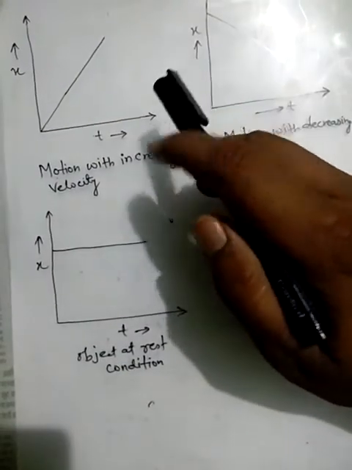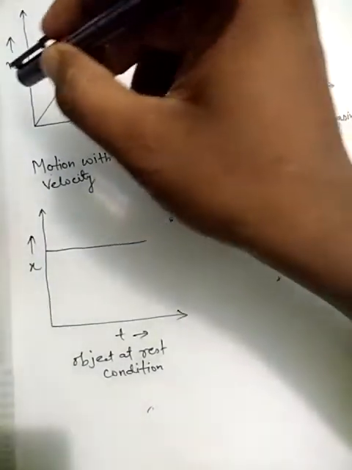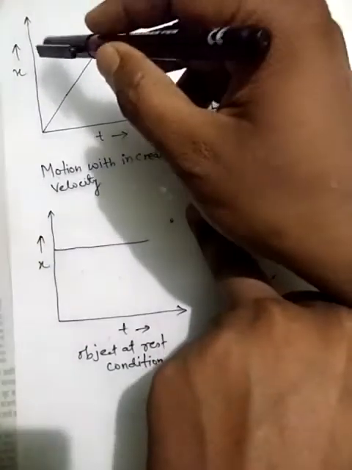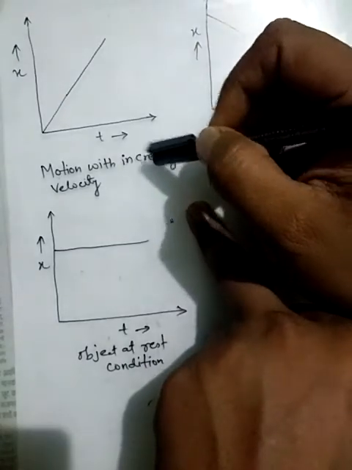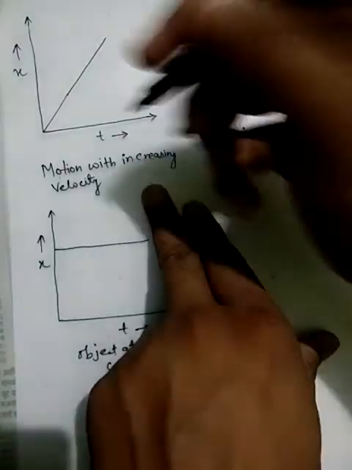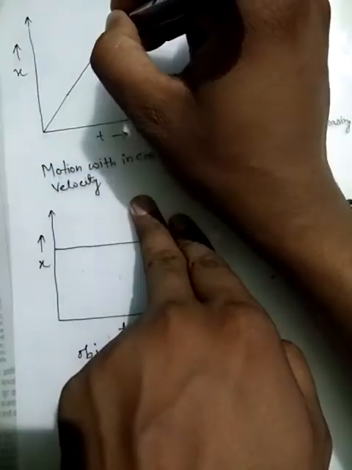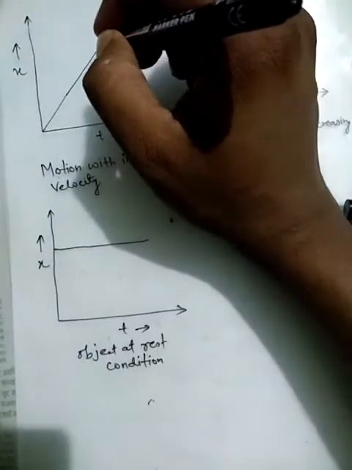Here different velocity conditions are shown by the displacement time graph. The first one is representing the motion with increasing velocity. Here we can see that this is a line which passes through the origin.